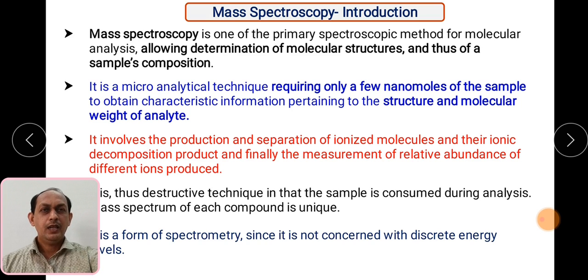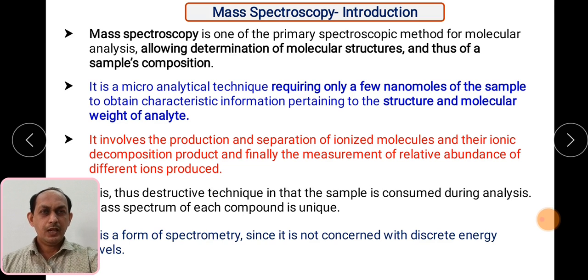Again, mass spectroscopy is a microanalytic technique, and it requires only a few nanomoles of sample in order to get the structural and molecular weight analysis. Very few nanomoles of sample will be sufficient in MS, and it will help to give us the molecular weight of whatever sample we want to know.